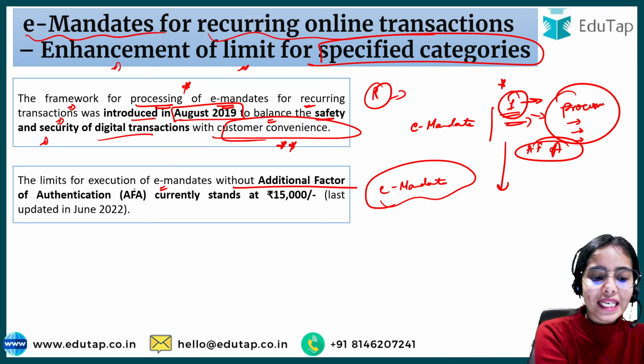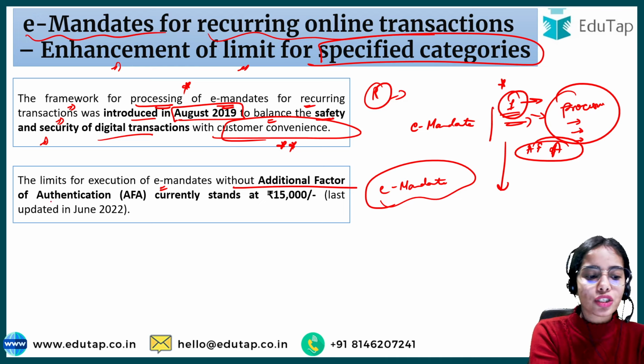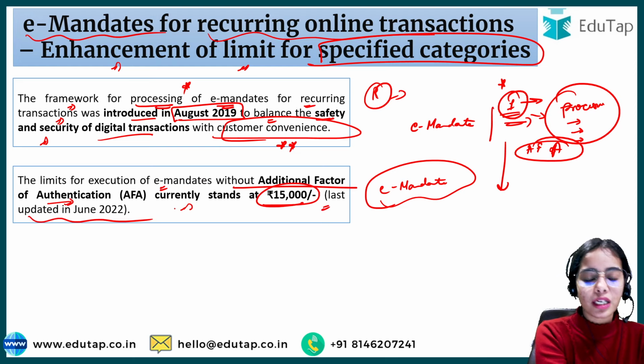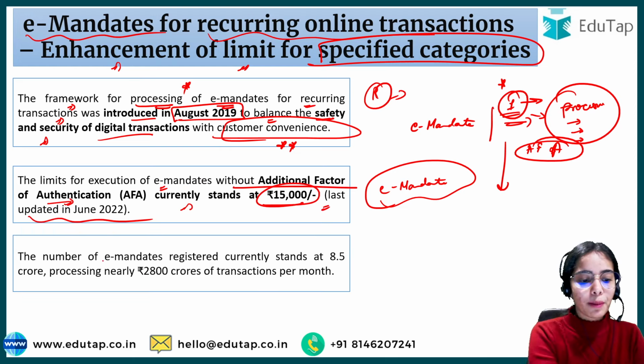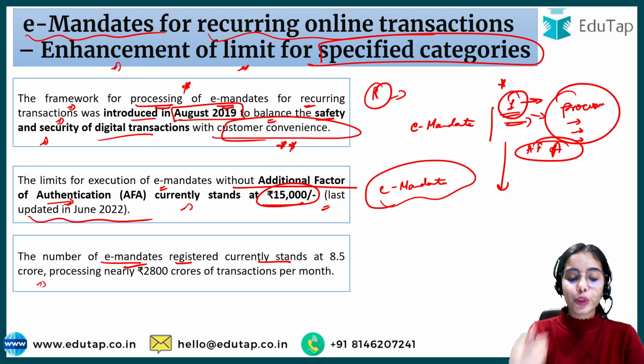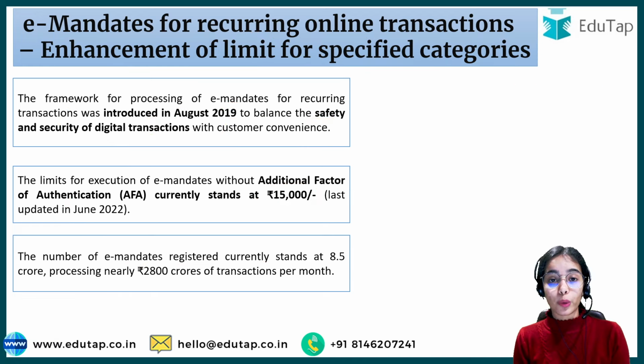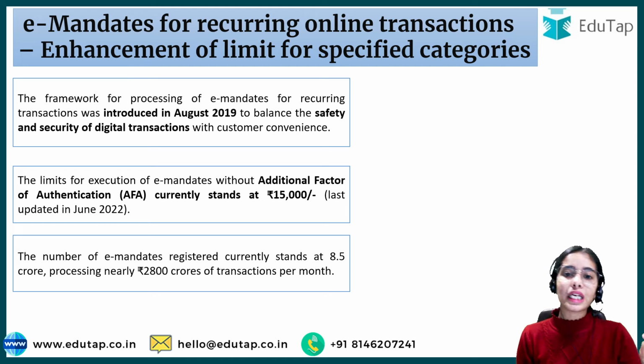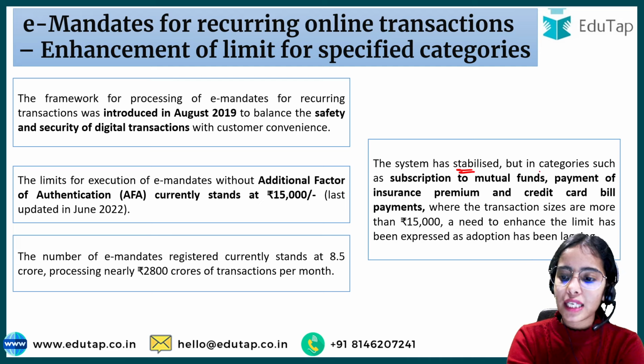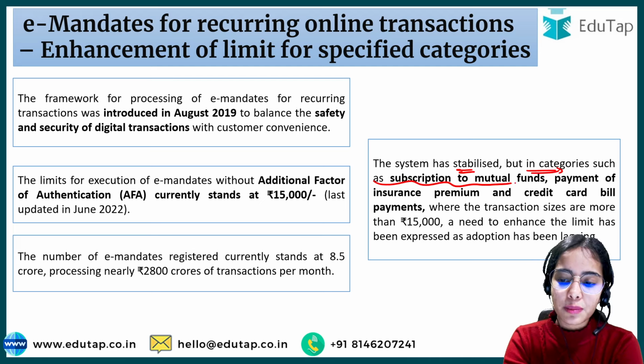So the limit for execution of e-mandates without the additional factor of authentication currently stands at 15,000. This was last updated in June 2022. The number of e-mandates registered currently stands at 8.5 crore, so you can understand that so many people are using this facility. They are processing nearly rupees 2,800 crores of transactions per month. Okay, the system has stabilized, but in categories such as the subscription to mutual funds.